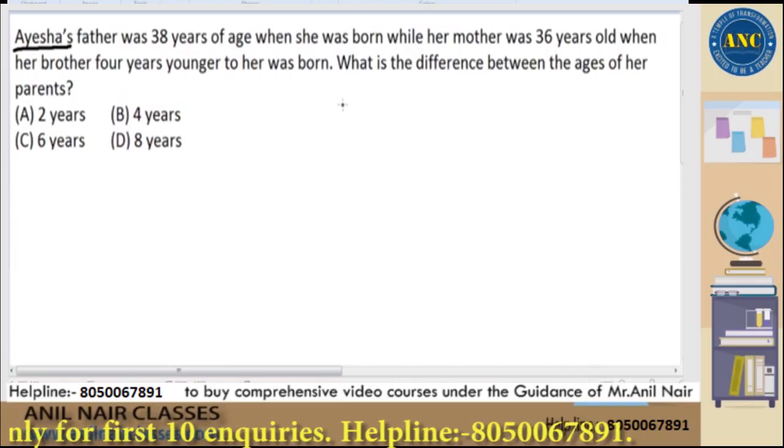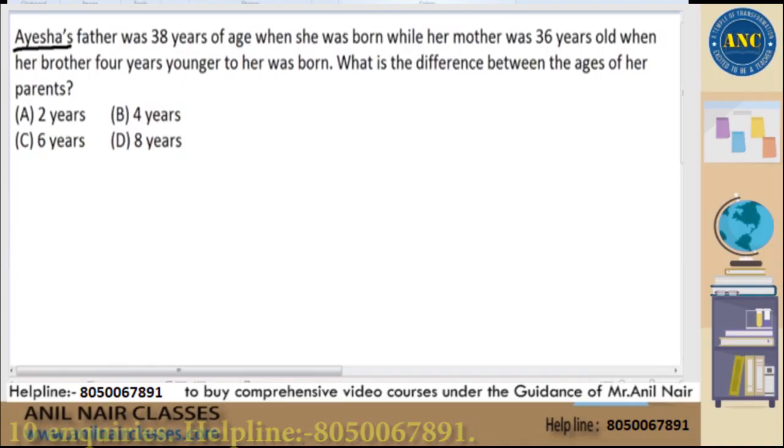Now see here, first statement says Ayesha's father was 38 years of age when she was born. That means, suppose I am taking my scenario. You take whatever year you like.